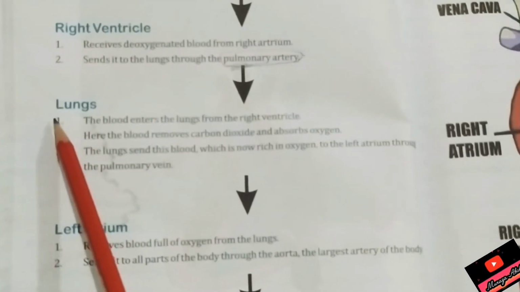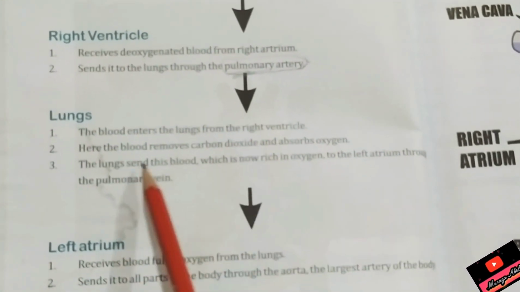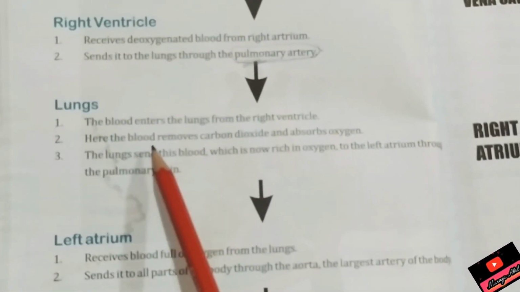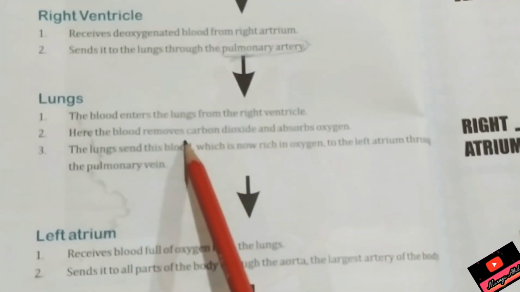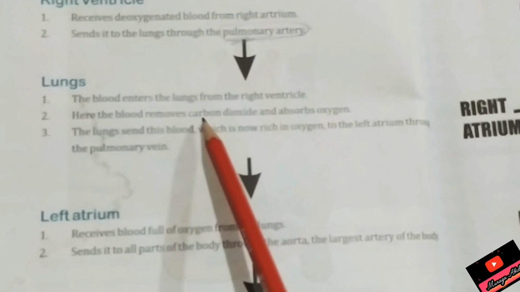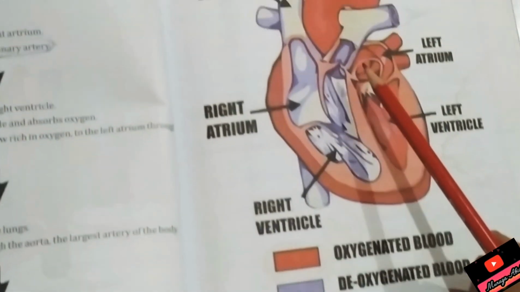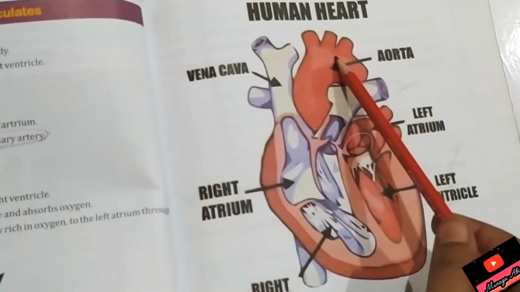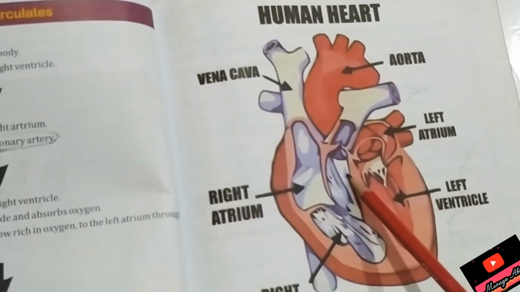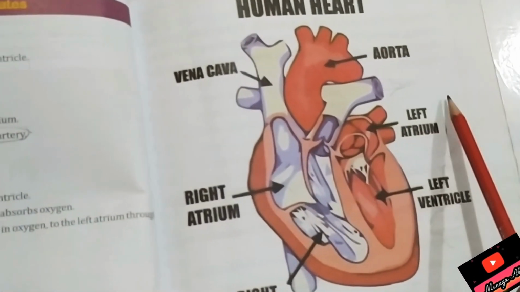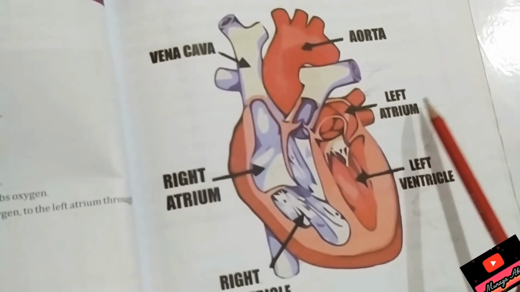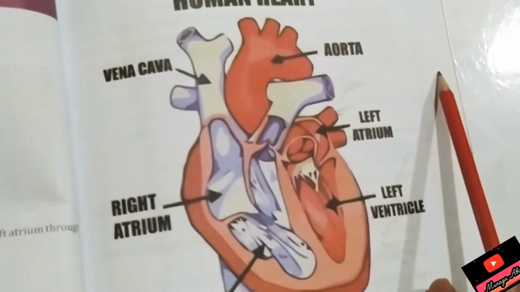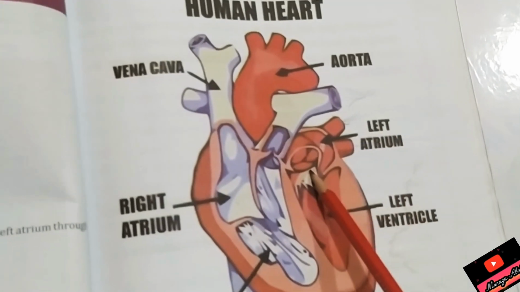Now in the lungs, the blood is fresh and getting oxygen, and carbon dioxide is removed. Now blood becomes red. It means it becomes oxygenated. Now the pulmonary vein brings oxygenated blood from the lungs to the left atrium.